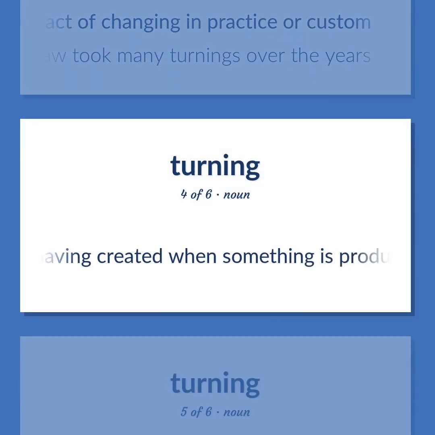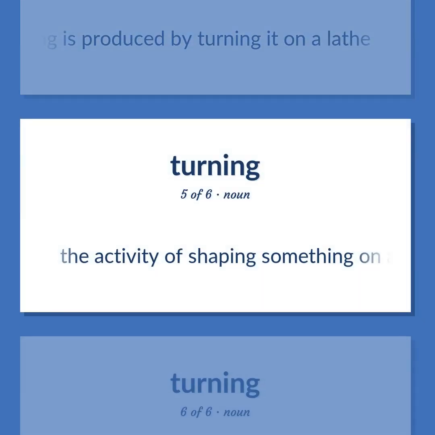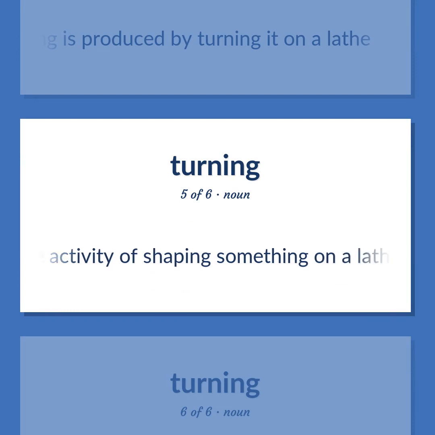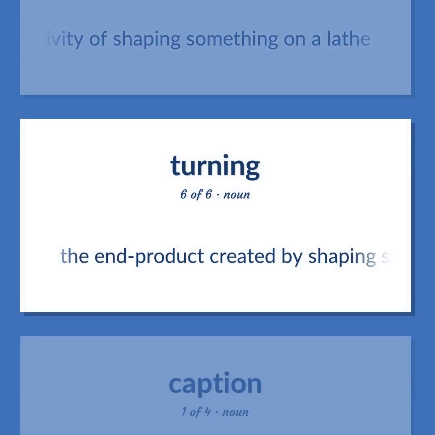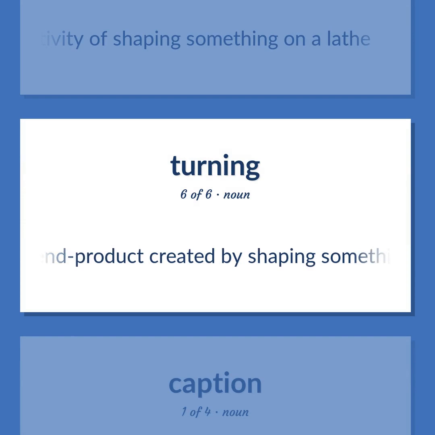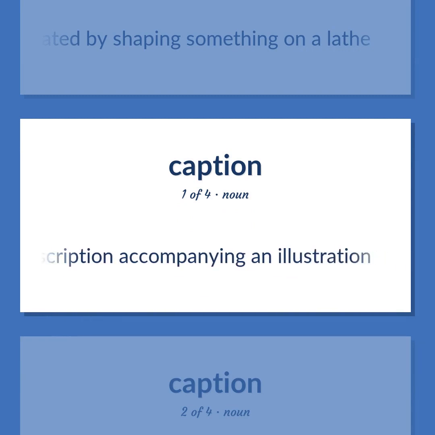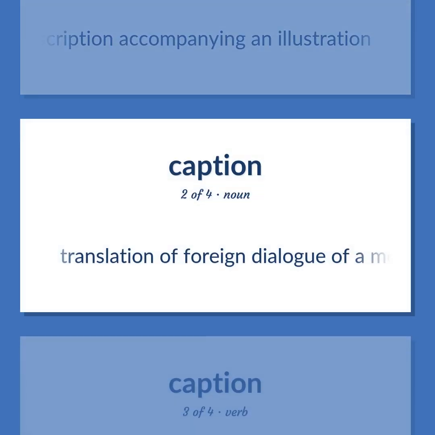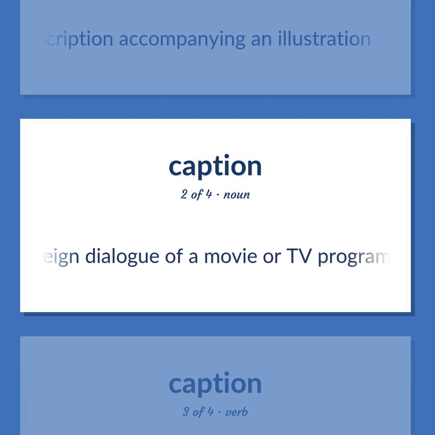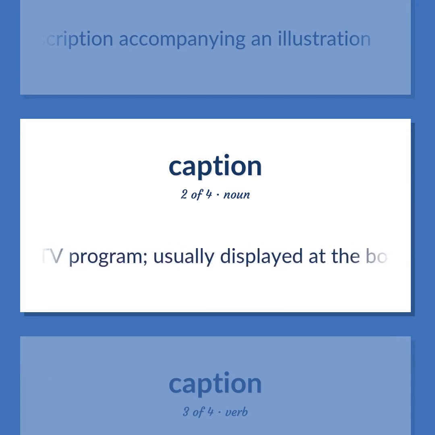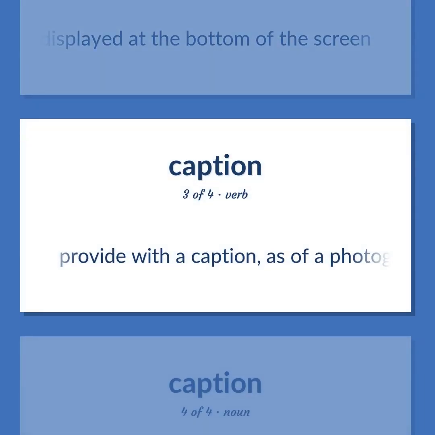A shaving created when something is produced by turning it on a lathe. The activity of shaping something on a lathe. The end product created by shaping something on a lathe. Brief description accompanying an illustration. Translation of foreign dialogue of a movie or TV program, usually displayed at the bottom of the screen. Provide with a caption, as of a photograph or a drawing.